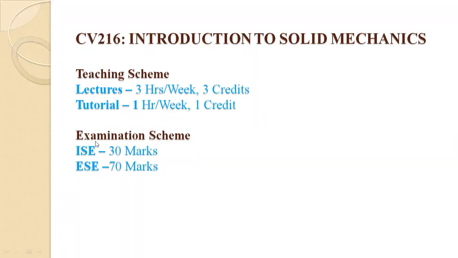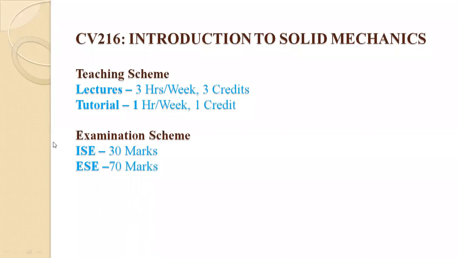ESE means end semester exam. This ESE is conducted by university. And this ESE has weightage of 70 marks. So, in that way, our subject has weightage of 100 marks. Got it? ISE means intermediate semester exam having 30 marks.